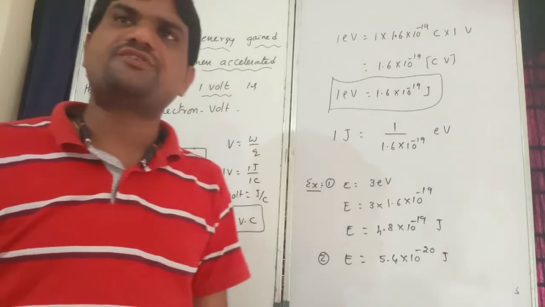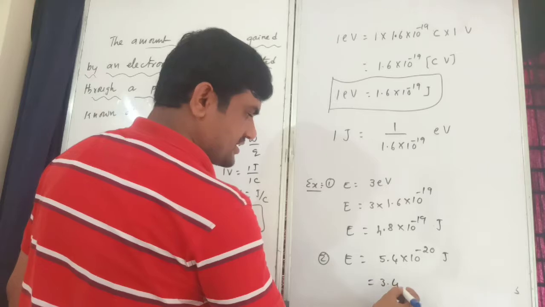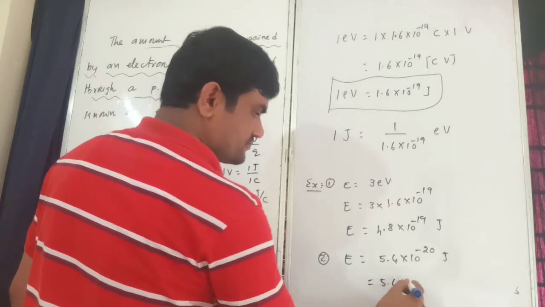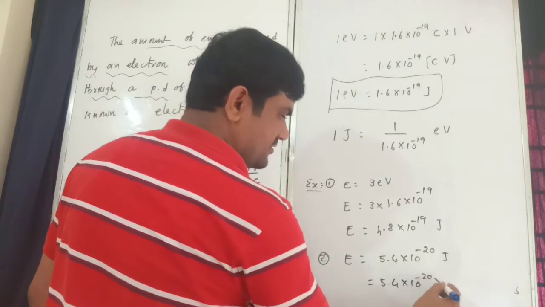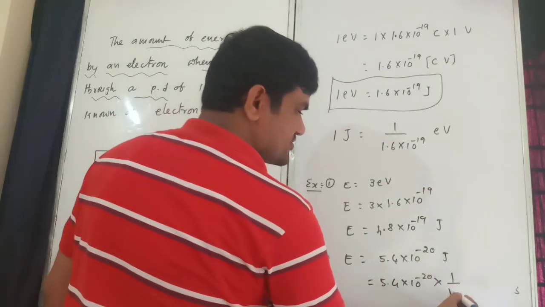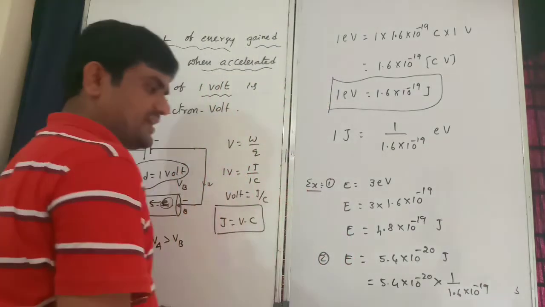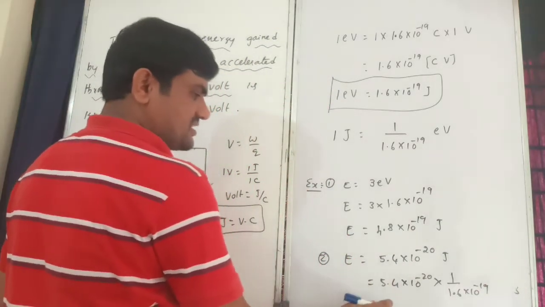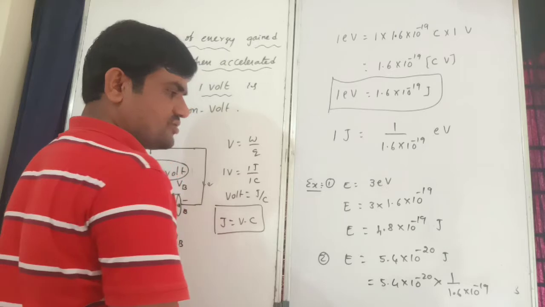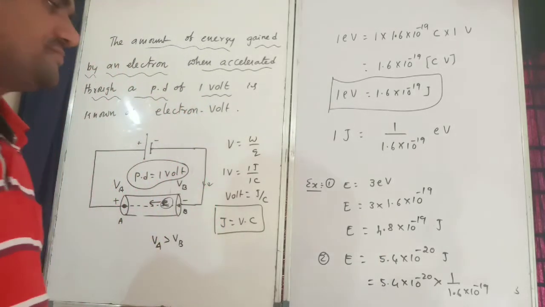That joule converted into electron volt. So 1 joule is equal to how much? 5.4 into 10 power minus 20 divided by 1.6 into 10 power minus 19. Correct? So here I will consider, for calculation purpose, 6.4.